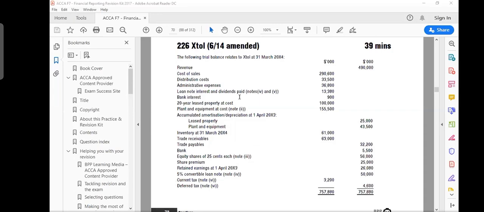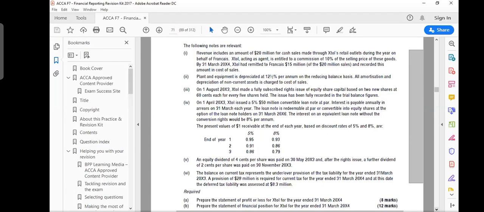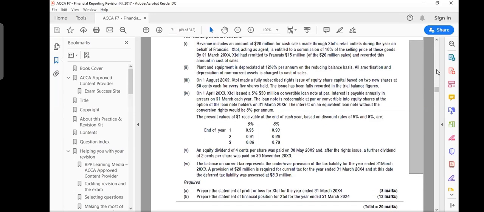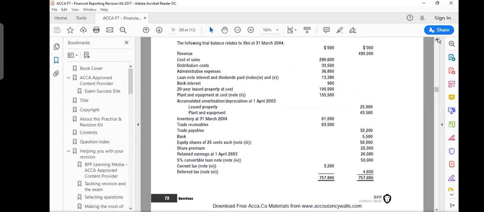Please do not make your mind overloaded with a lot of numbers. You do not need to read all of them before. If this question comes to me, I first see what they need. So I say, okay, there are 6 adjustments, not a big problem, and they want me to make an income statement and balance sheet. So I'm clear what I need to do. 6 adjustments, IS, BS. I go back to the question and the first thing I see is the dates.